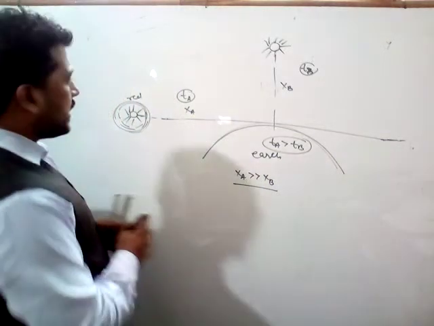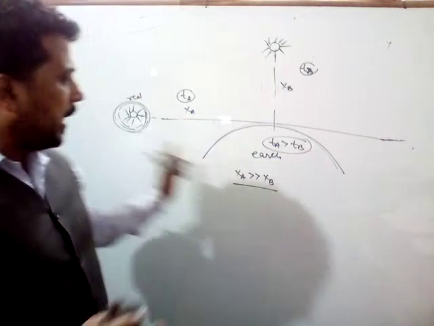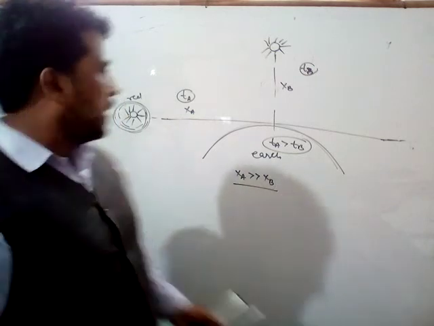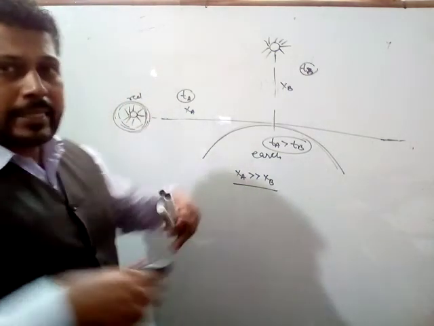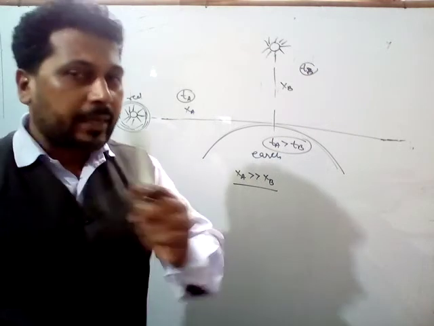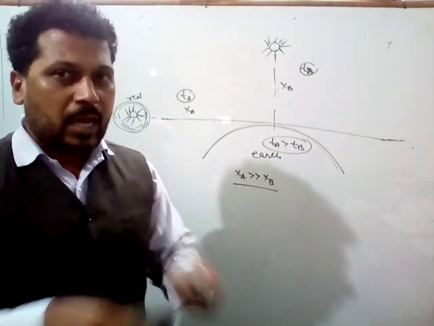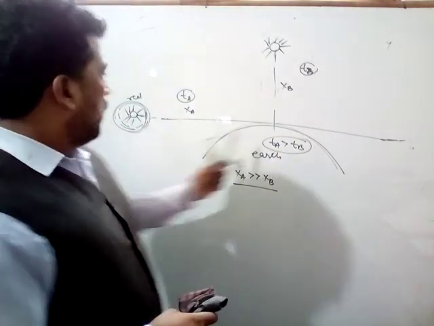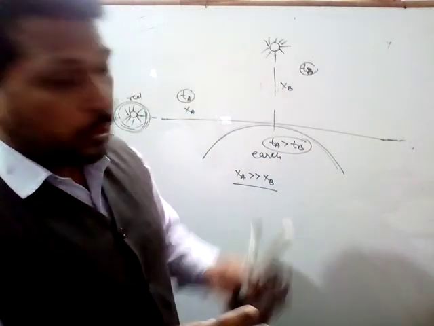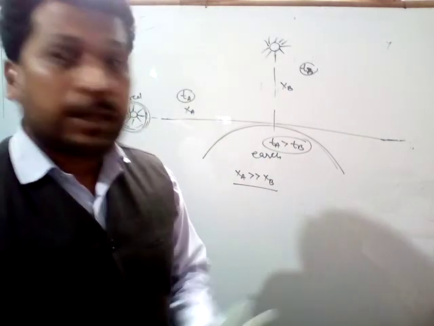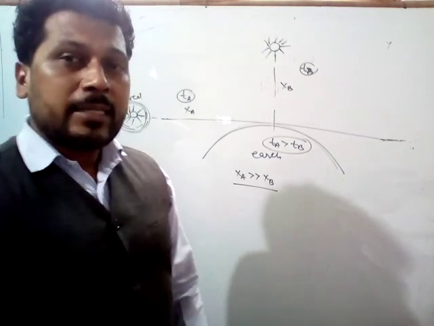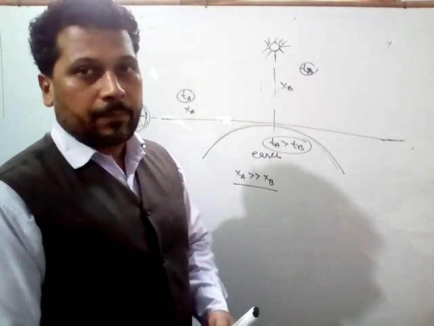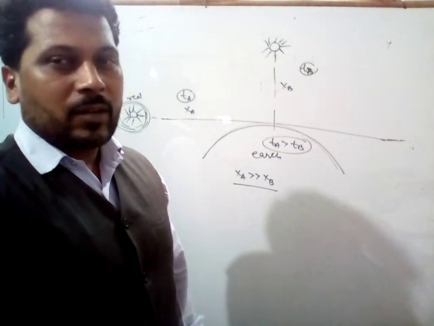So simply we can say that whenever the sun is situated at the horizon of the earth, meaning at the time of sunrise or sunset, all the colors get scattered in the atmosphere. Only red color remains left at the surface of the sun, so that red color reaches up to the ground. Okay, with respect to all the colors, due to this reason the sun looks reddish in color at the time of sunrise and sunset, and in this condition the time taken is much more than in the other situation. Okay, so due to this reason the sun looks reddish in color.